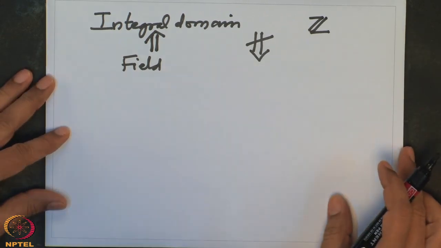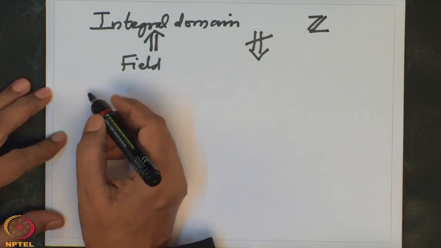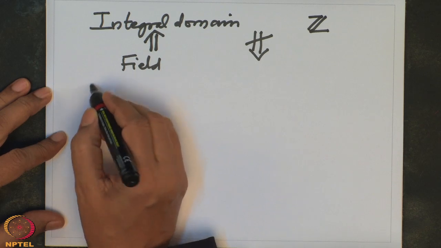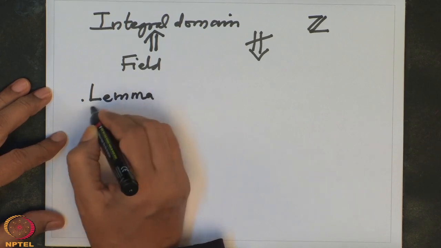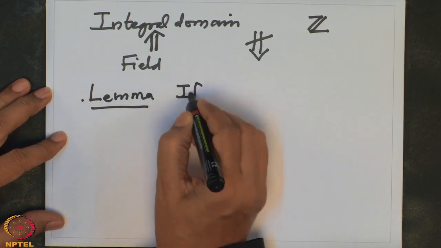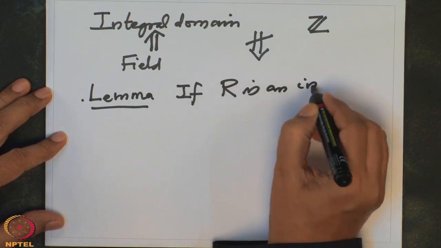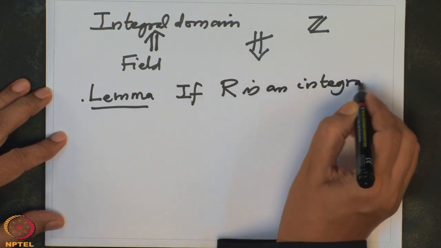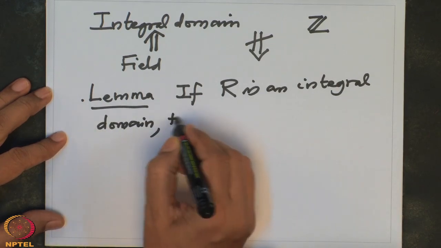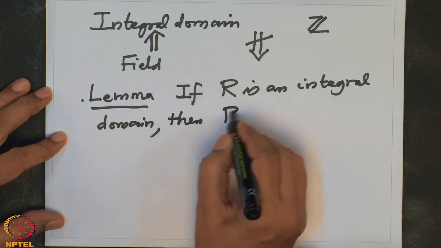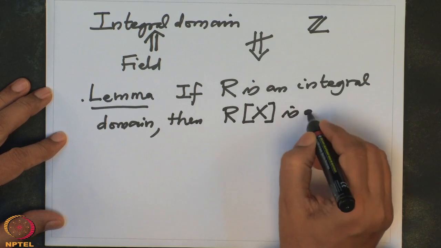So there are many examples of integral domains which are not fields. In fact, one simple observation I will note here, a lemma: if R is an integral domain, then the polynomial ring R[x] is also an integral domain.